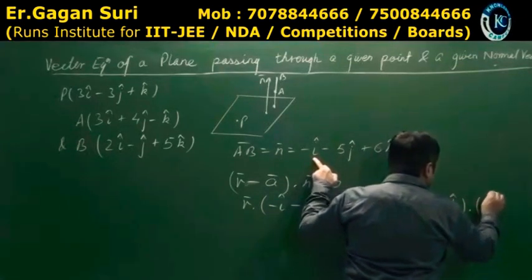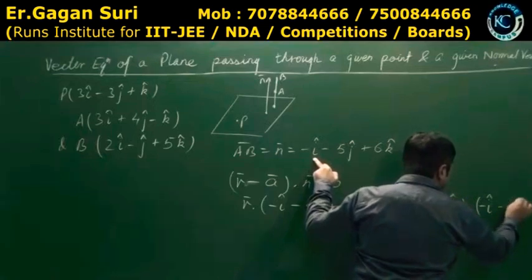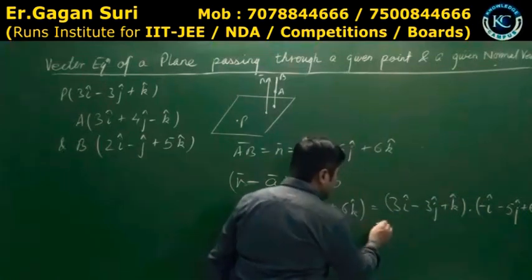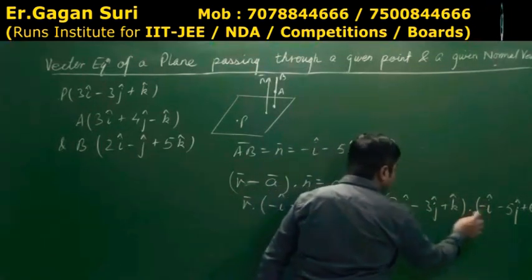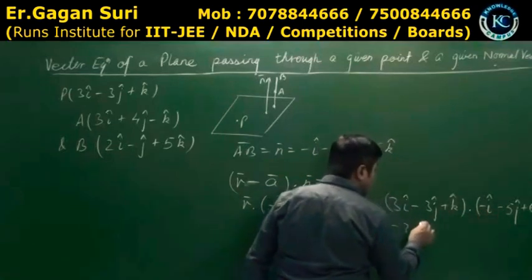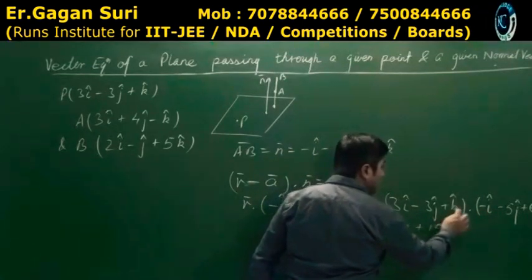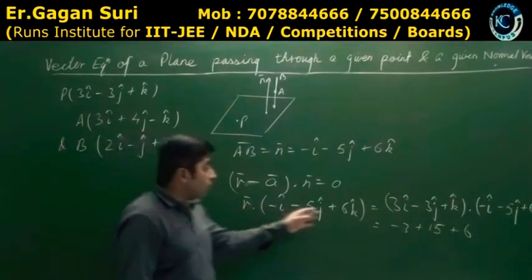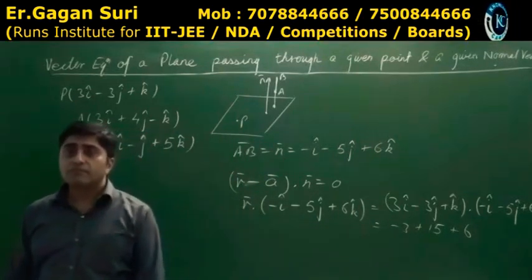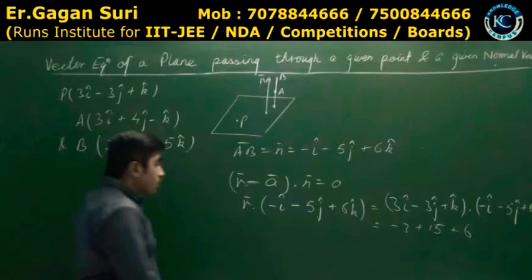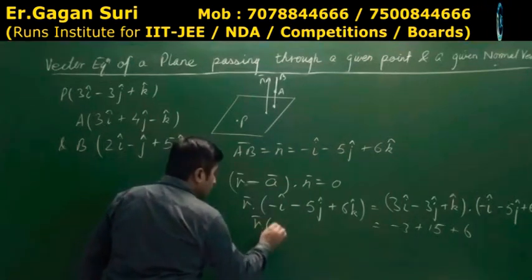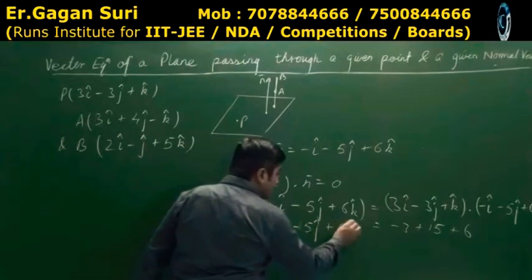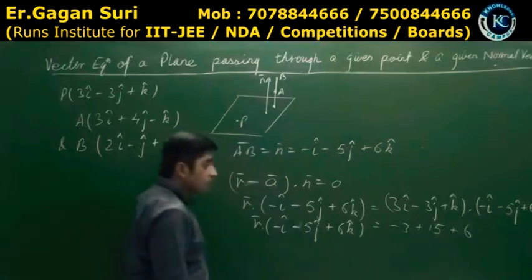This, minus i minus 5j and plus 6k. What is this? Minus 3, 3 into minus 1, minus 3 into minus 5 is 15 and 1 into 6 is 6. And this comes out to be 18. R dot this one is equal to 18. This is the answer. Is that it? R dot minus i minus 5j plus 6k equal to this much.